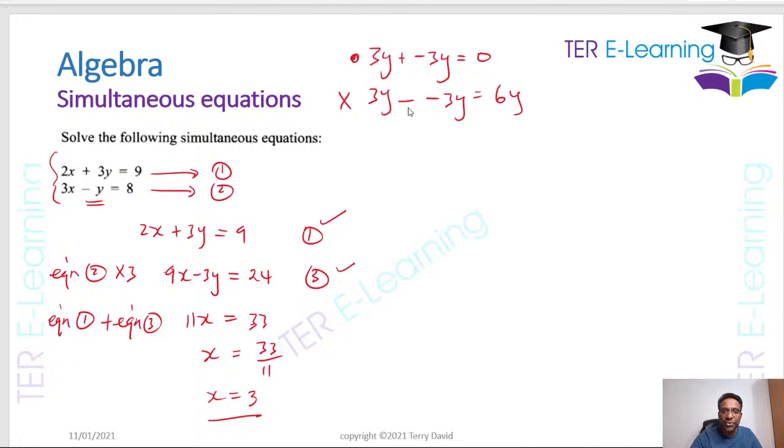If you were to subtract the equations, it would have been 3y minus 3y, which is the same as saying 3y plus 3y, and you're getting 6. So this here is not eliminating y at all. You're ending up with 6y. So therefore, we have to add the two equations.